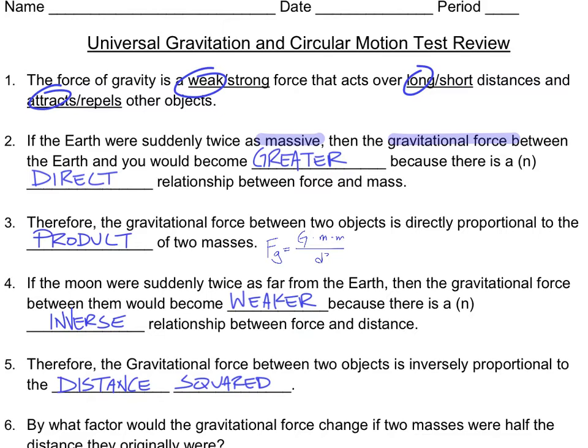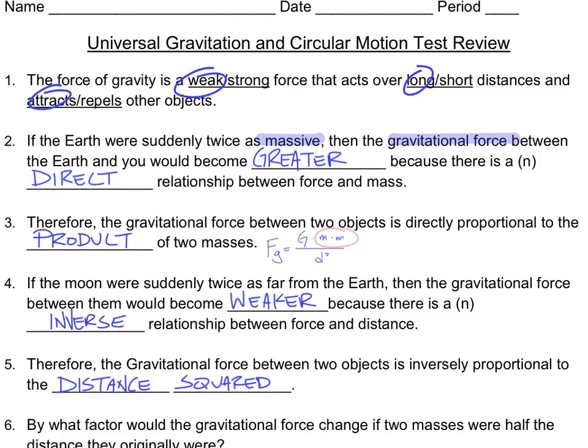If I'm looking at the relationship between force and mass, between my two masses in my equation, they are being multiplied by each other. The term for the answer to a multiplication problem is the product. So because masses are being multiplied in my equation, it's related to the product of those two masses.